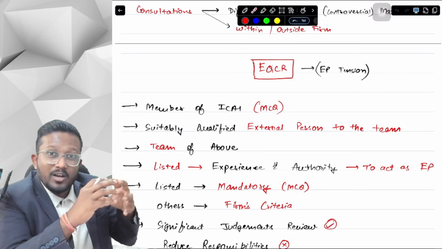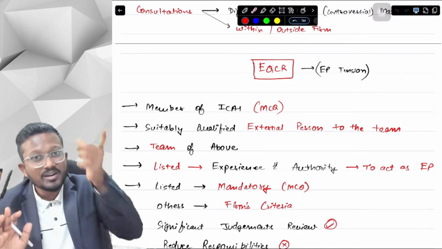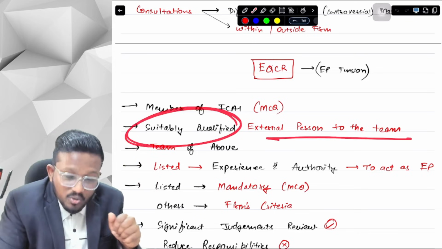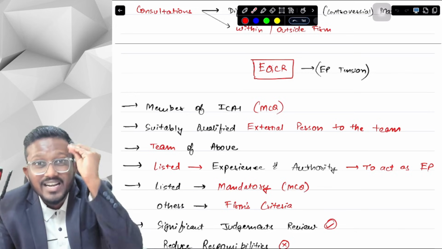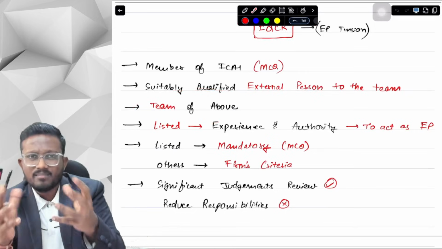Can the EQCR be of the same firm? Yes. Can the EQCR be of another firm? Yes. Both are allowed, but he should be external to the team and he should be suitably qualified. He should have the relevant experience and expertise to be an EQCR. Secondly, it can be an individual, or there can be a team as well.